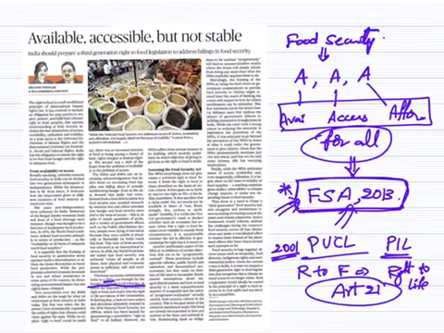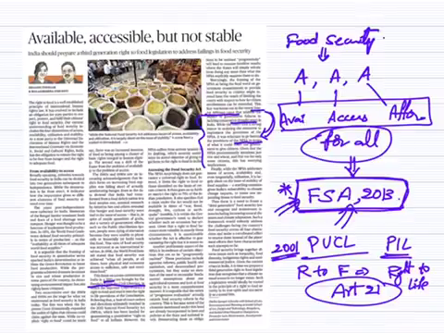For example, last year there was this Swaraj Abhiyan case, very important, where the Supreme Court asked why the government is not taking proper measures even during the consecutive drought years. During that time, it said NFSA, the National Food Security Act, is not implemented by many states in India. That's why this act was in news. Let us see what the provisions of this particular act are.